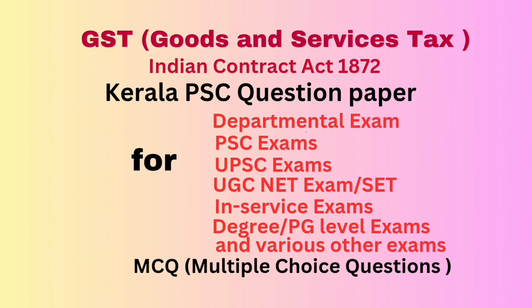Option A, amount shown in the return only. Option B, tax, interest, etc. as ascertained by the proper officer only. Option C, amount of mismatch under section 42, 43 and 50 only. Option D, all of the above. Correct answer option D, all of the above.